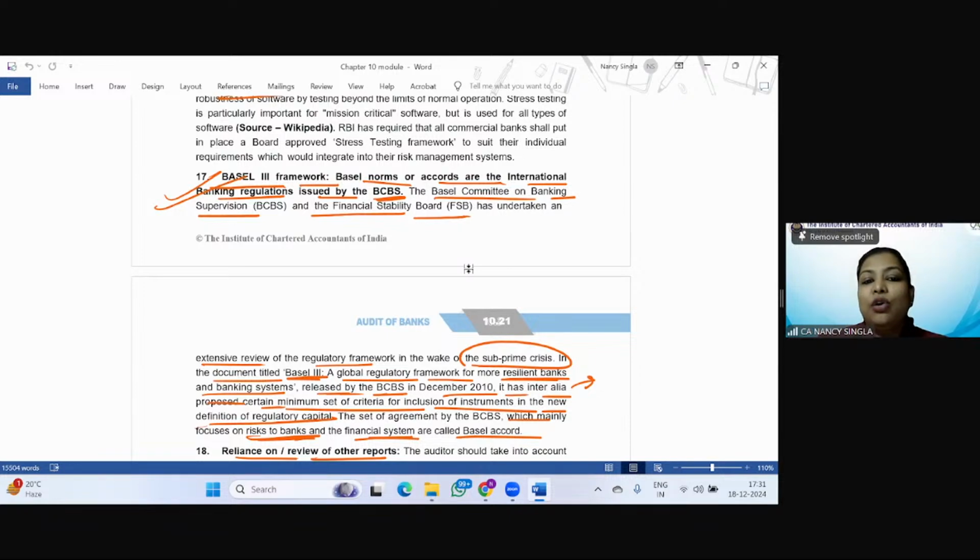certain minimum set of criteria was to be included in the new definition of the regulatory capital of the bank that they are required to keep. So certain new criteria was included that these instruments will be included in the minimum regulatory capital that the banks are required to make. Why? As a response to the subprime crisis that happened in 2007 and 8, so as to make banks resilient, that is strong. So a strong bank and banking system. So this is the Basel III framework.